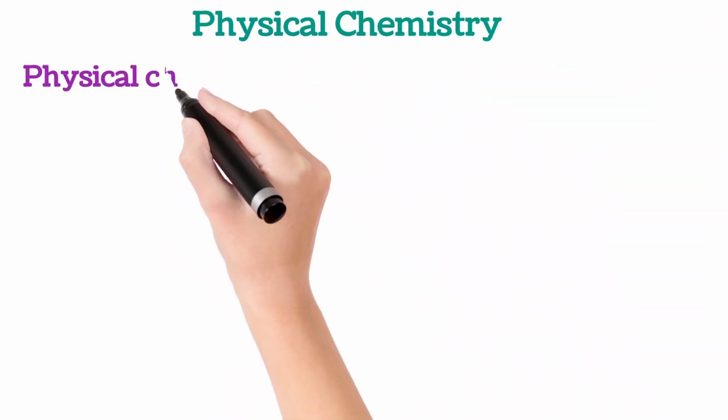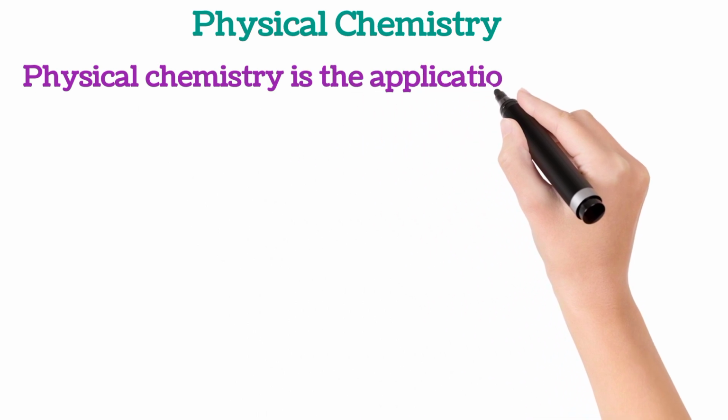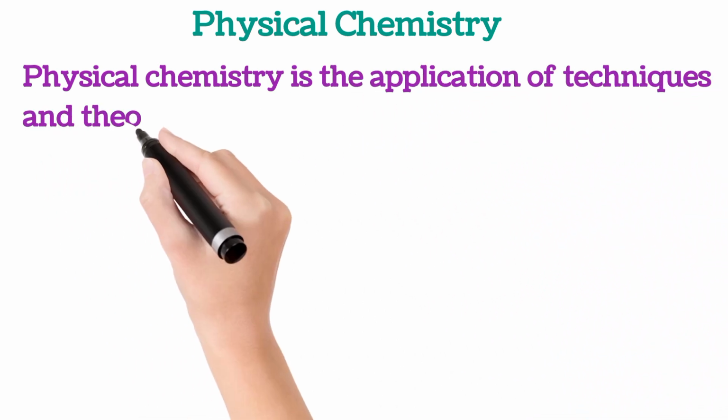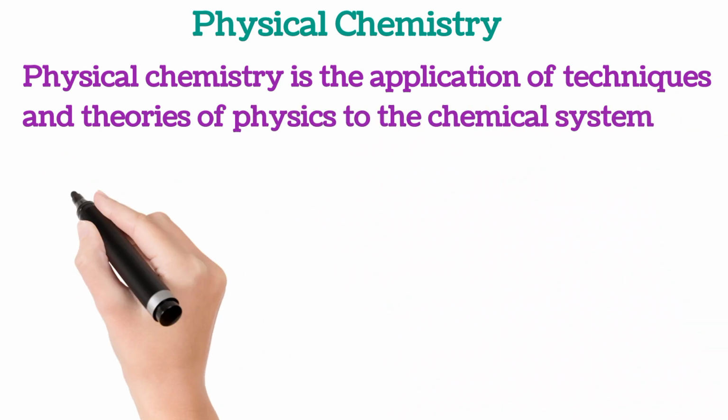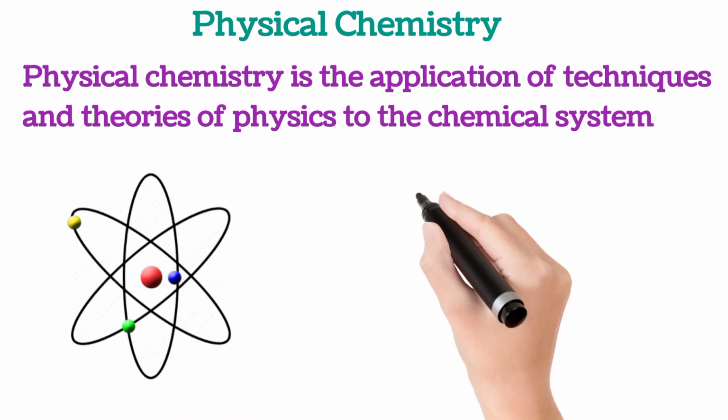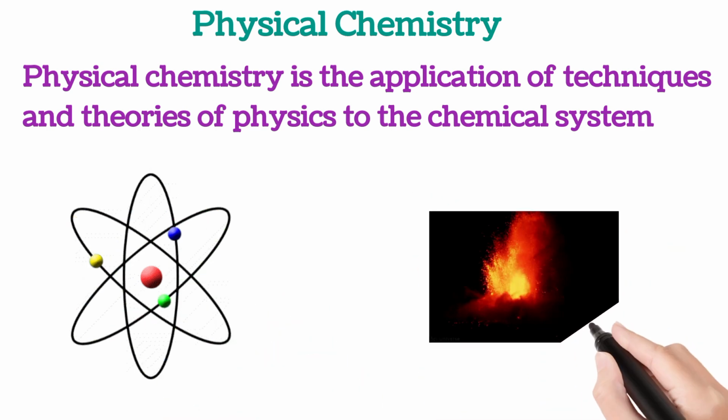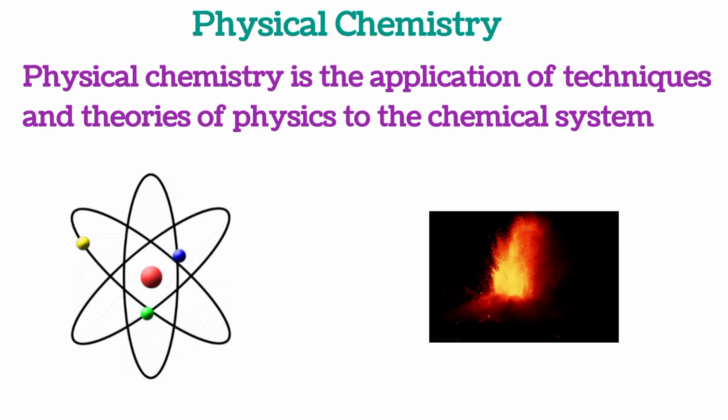And then the next thing is physical chemistry. Physical chemistry is the application of techniques and theories of physics to chemical systems. So when you apply the knowledge of techniques and theories of physics to chemical processes or to a chemical system, that is what is described as physical chemistry. Physical chemistry encompasses a lot of areas which include thermochemistry and chemical kinetics.